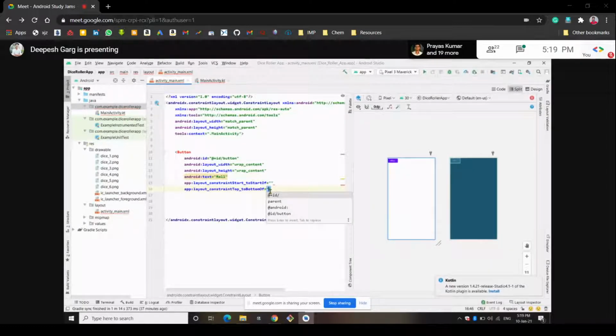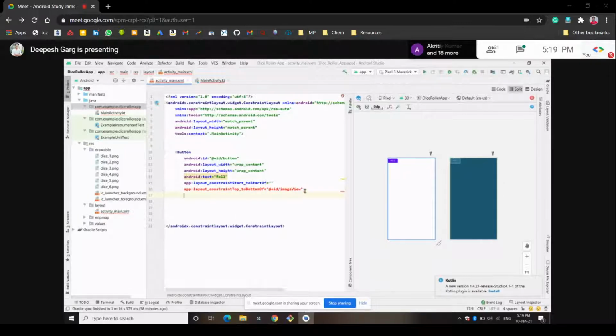So we will write the ID of our image view. We will create one image view later. Let's first write the ID, and it will be image view. Yes, this will be the image view. So we have given that its top should be aligned after the bottom of that image view.